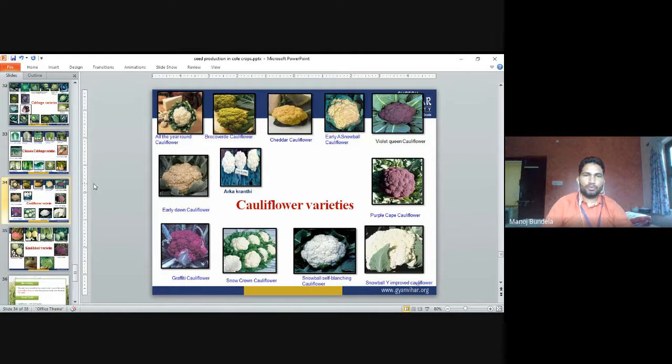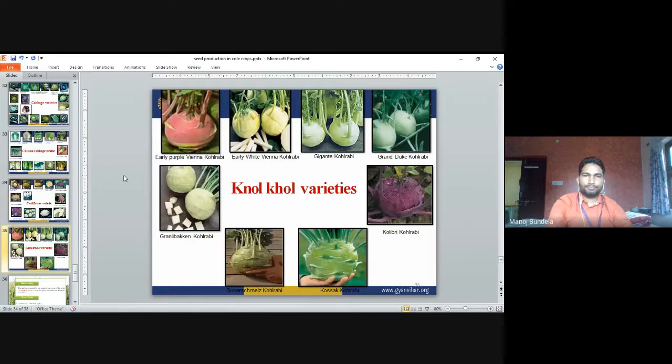Cauliflower varieties. So in cauliflower also there are different colored cauliflowers. There are purple color cauliflowers, white color cauliflowers, yellowish color cauliflowers, and completely white Arka Kranti. So these are the different colors of cauliflowers.